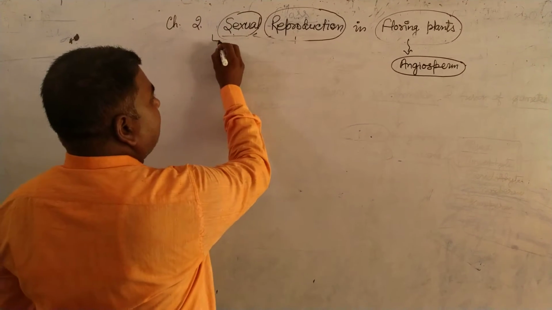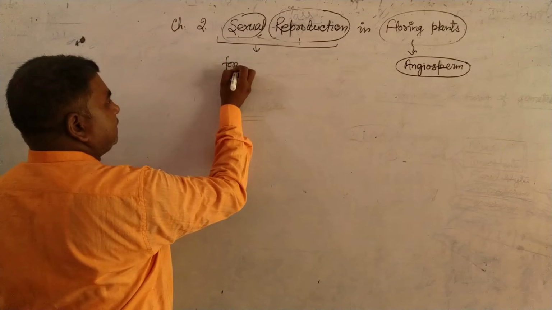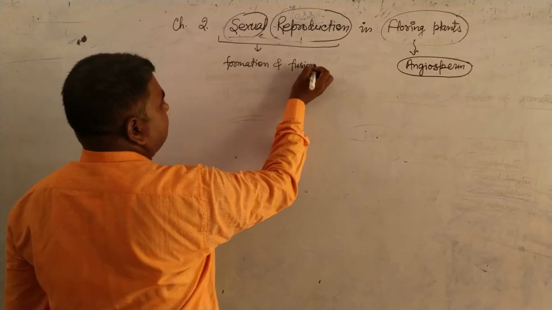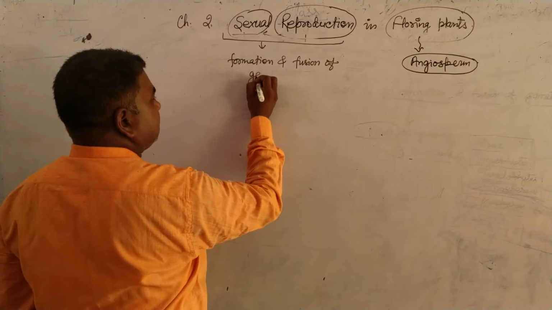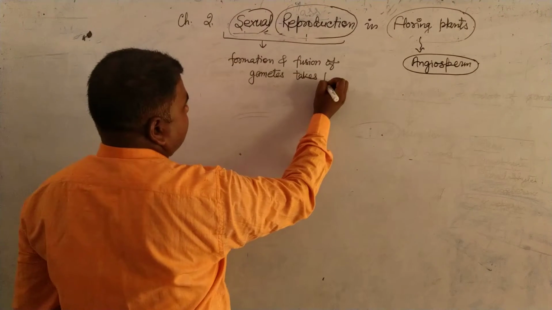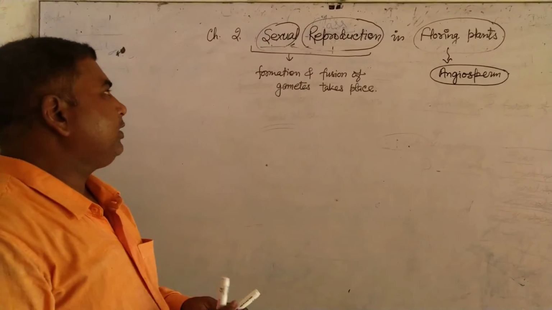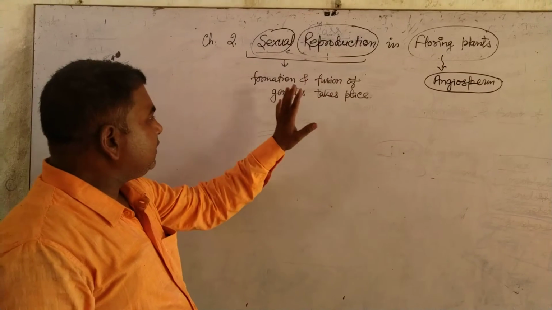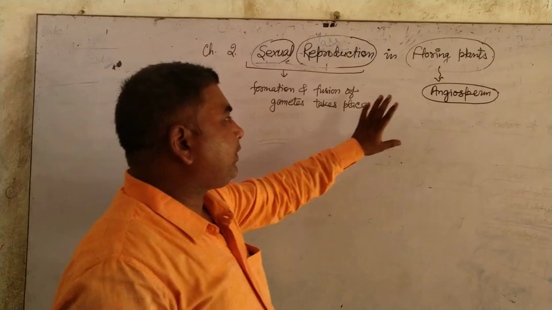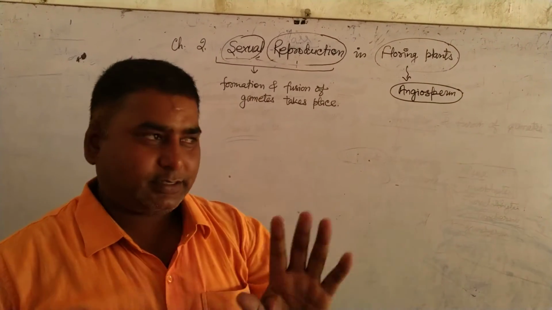And you know that in sexual reproduction there is formation and fusion of gametes. So there are two things: sexual reproduction means formation and fusion of gametes, and flowering plants means all the angiospermic plants which bear flowers.